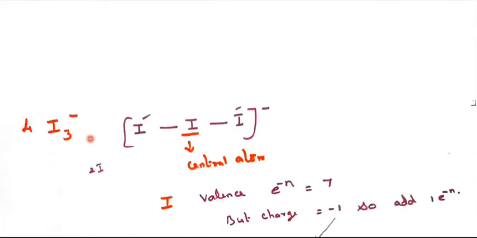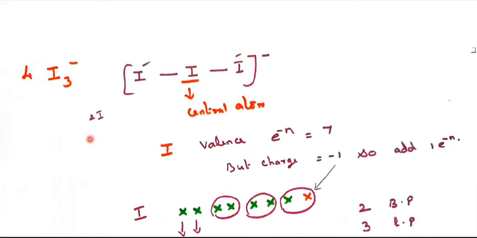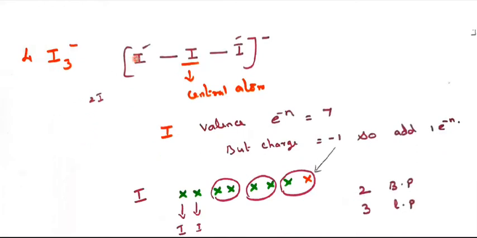Next example, I3 minus. This question is very, very important because we are supposed to write it only in this manner: I, bond I, bond I, and a minus on top. So the central atom is to be chosen first. This is I. The I valence electron count is 7 because this also belongs to the halogen family, the 7A group. But the charge is minus 1, so we should add 1 electron. So 7 electrons plus 1 electron, that is 8 electrons.